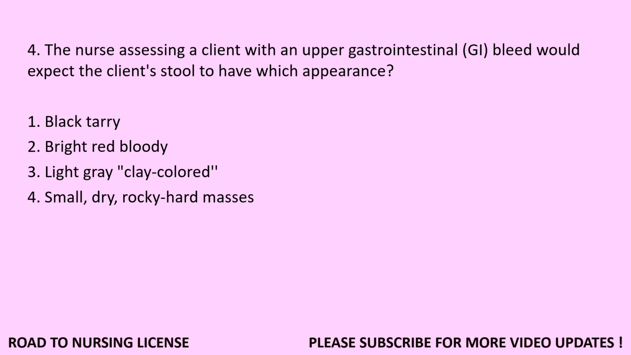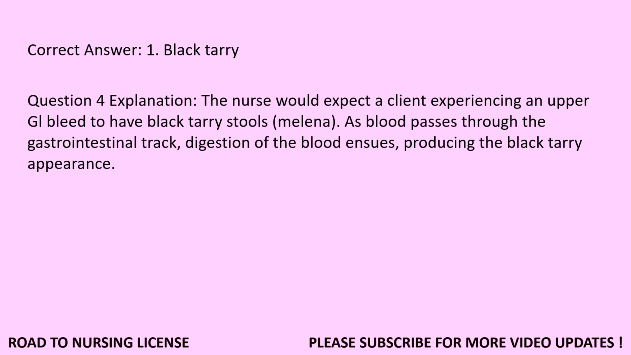Question 4. The nurse assessing a client with an upper gastrointestinal (GI) bleed would expect the client's stool to have which appearance? 1. Black tarry. 2. Bright red bloody. 3. Light gray clay colored. 4. Small, dry, rocky hard masses. Correct answer: 1. Black tarry.